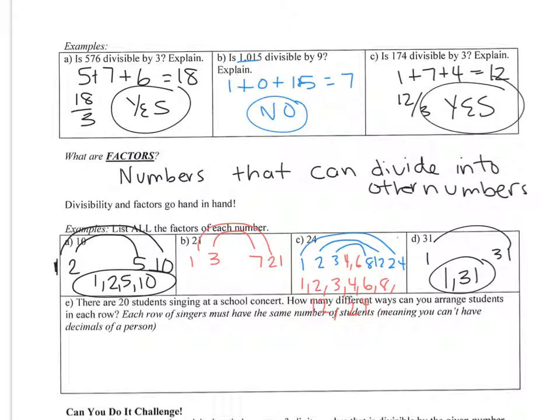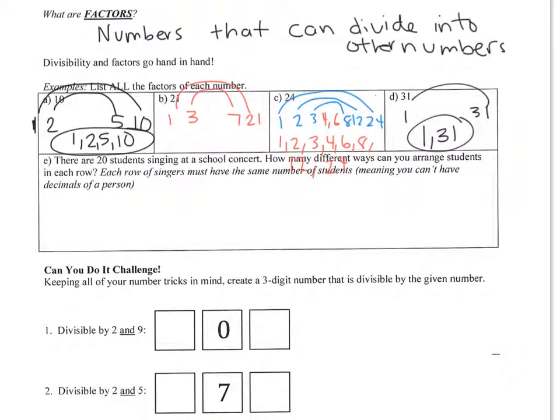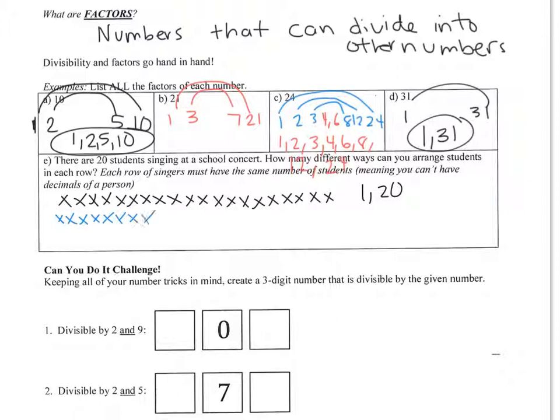And then letter E. There are 20 students singing at a school choir. How many different ways can you arrange students in each row? So think about, you could have a row of 20. You could have 1 by 20. You could have 2 groups of 10. So you could have a 2 and a 10.